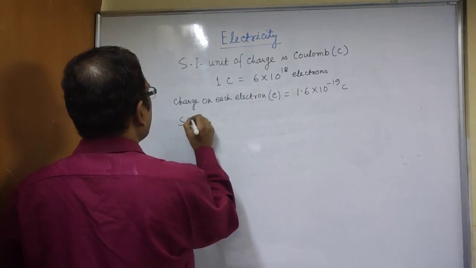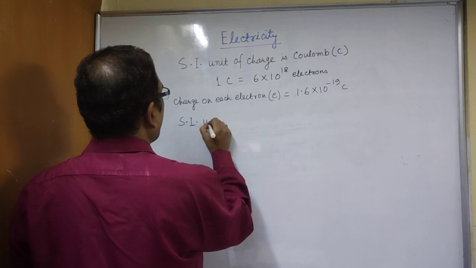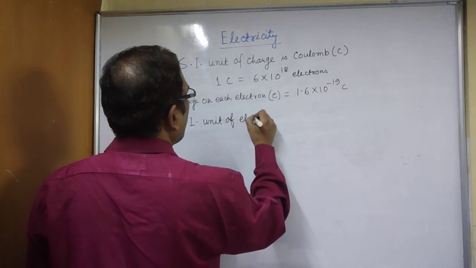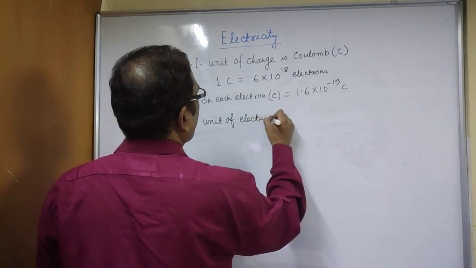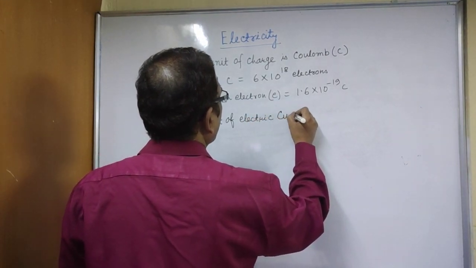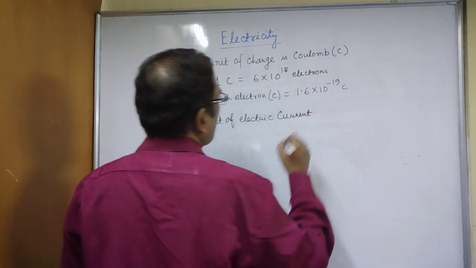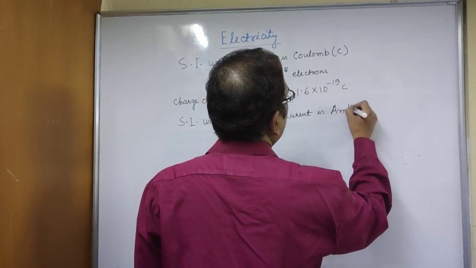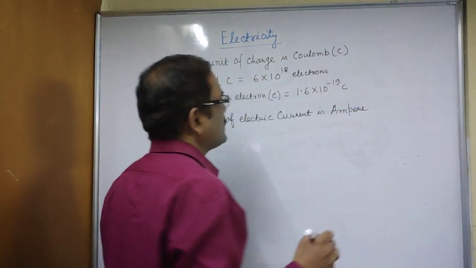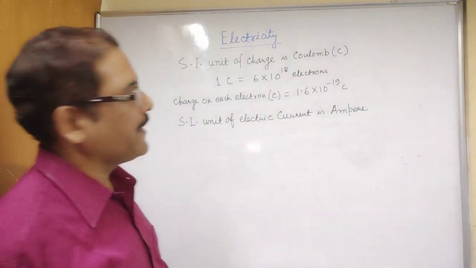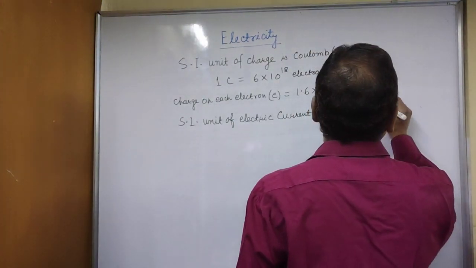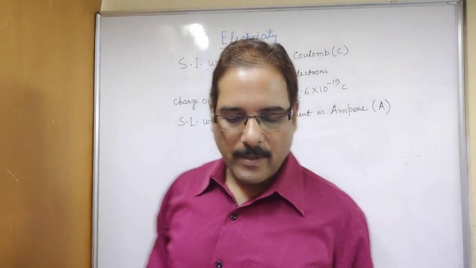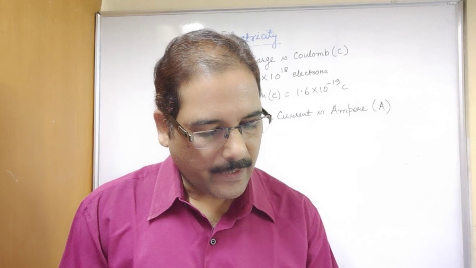So the SI unit of electric current is ampere. Again, this unit is based on the name of a scientist. The symbol is capital A. You must remember that the SI unit of electric current is ampere.